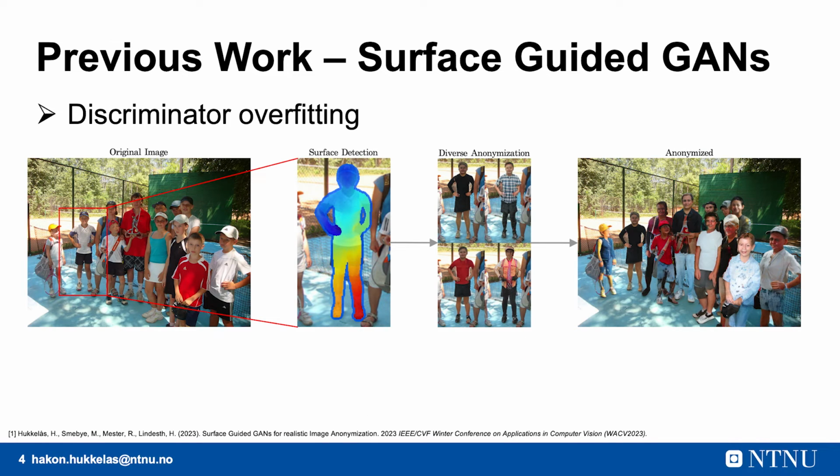Our previous work on full-body anonymization explored training a GAN conditioned on dense pose on a subset of the COCO dataset. A major limitation of this method was the dataset, where we noticed that the discriminator overfitted early in training, resulting in severe artifacts in the generated images. In this paper, we focus on this main limitation.